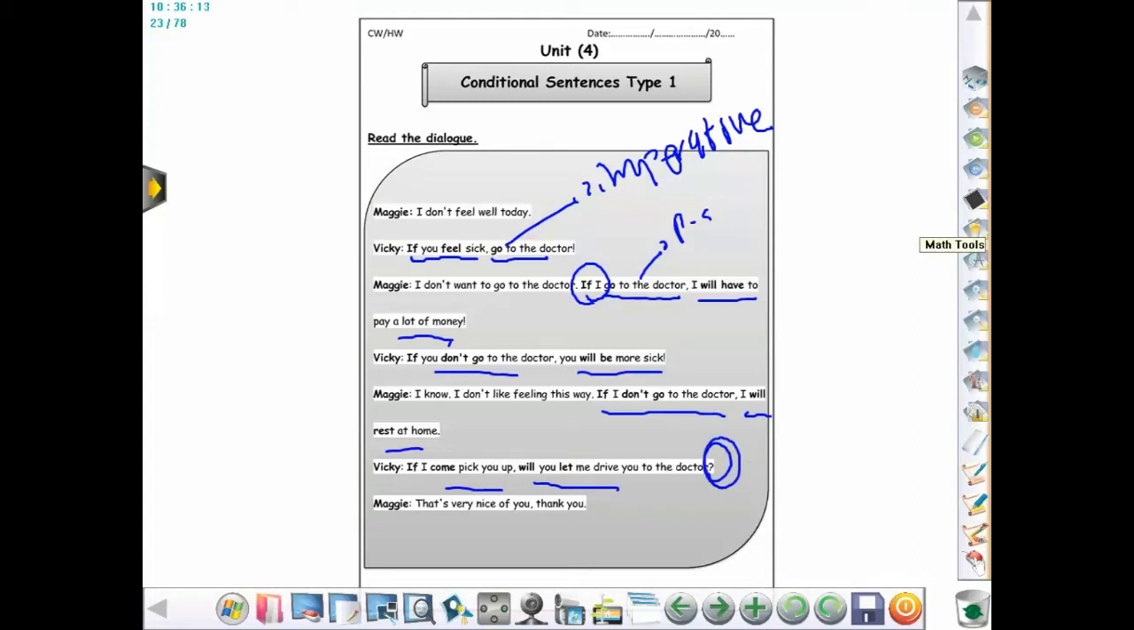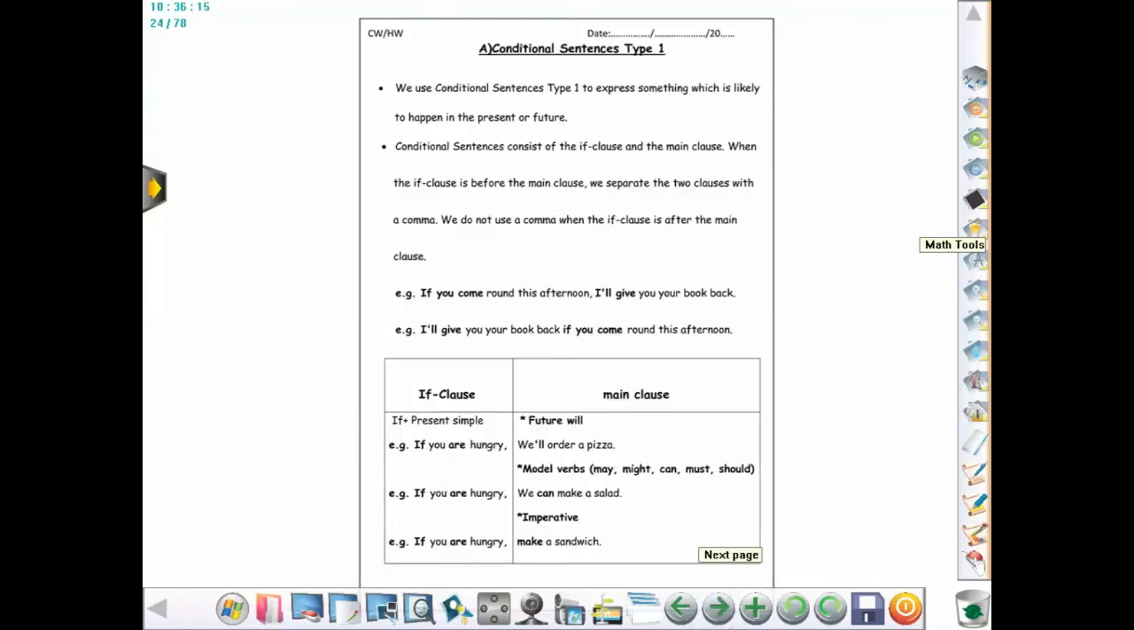Okay? And then, so this is the explanation of conditional sentences type 1. As we mentioned earlier, we use it to express something which is likely to happen in the present or in the future. So when I say, if I study hard, I will pass the test, it's possible to happen in the future, okay?